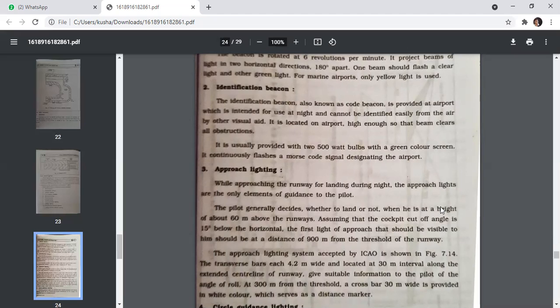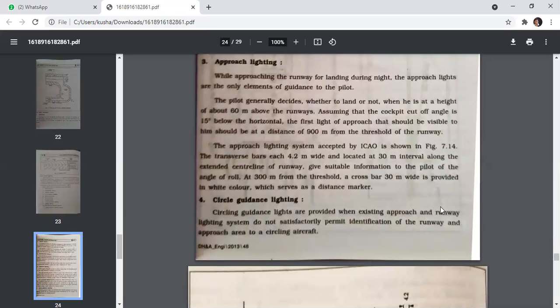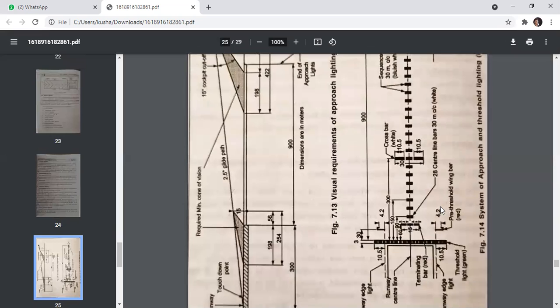The approach lighting system accepted by the ICAO is shown in the figure. The tower bars, each 4.2 meters wide and located at 30-meter intervals along the extended center line of a runway, give suitable information to the pilot of the angle of roll. At 300 meters from the threshold, a crossbar 300 meters wide is provided in white color, which serves as a distance marker. Circle guidance lighting. Circling guidance lights are provided when the existing approach and runway lighting system do not satisfactorily permit identification of the runway and approach area to a circling aircraft.